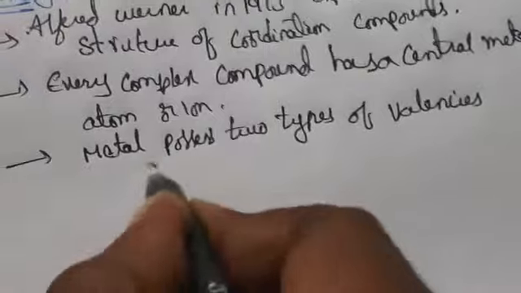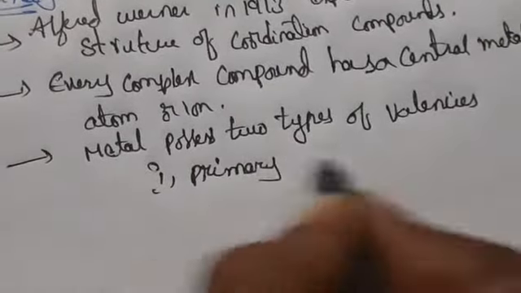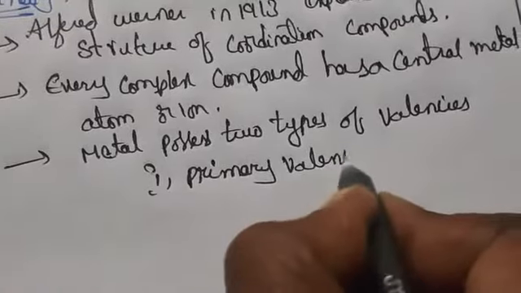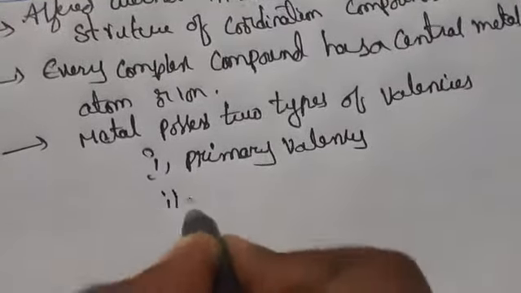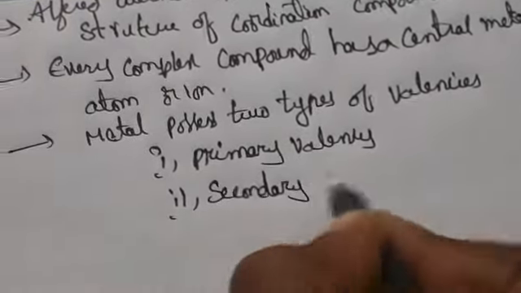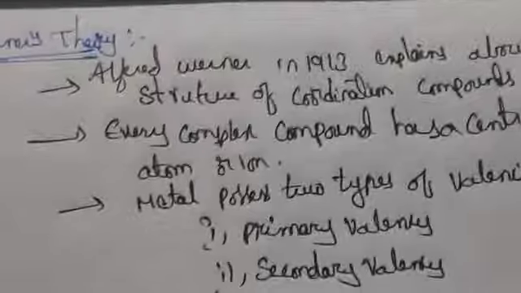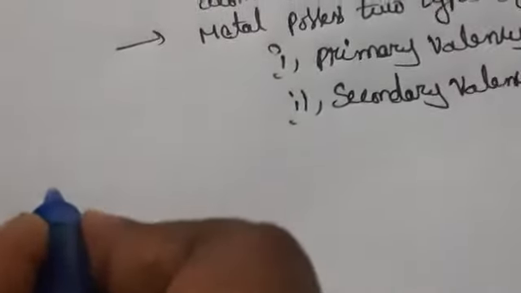One is primary valency, another one is secondary valency. Okay, so now let us see about primary valency.